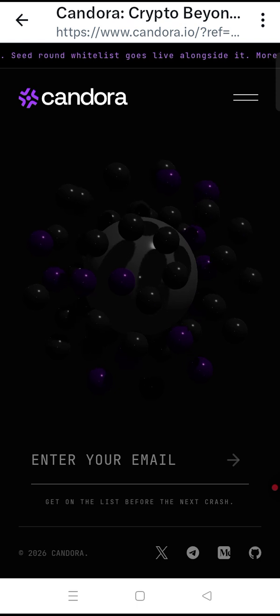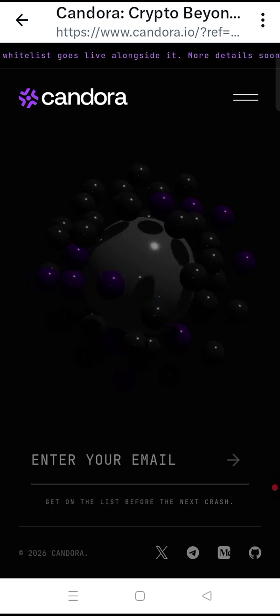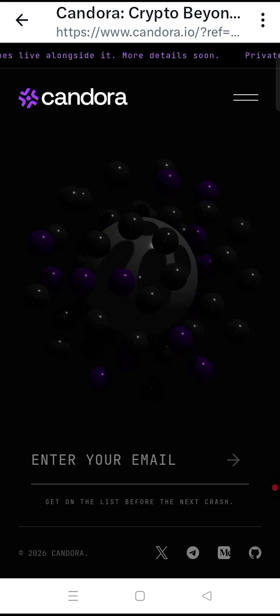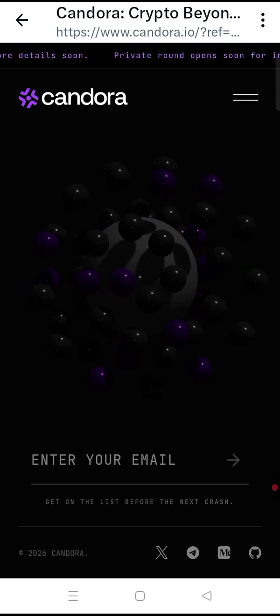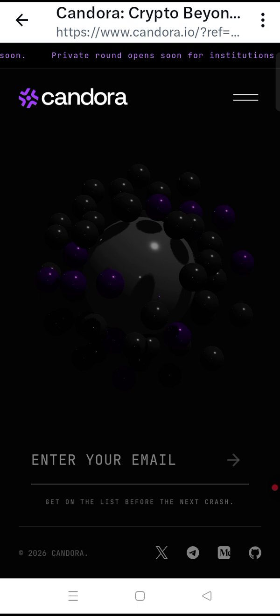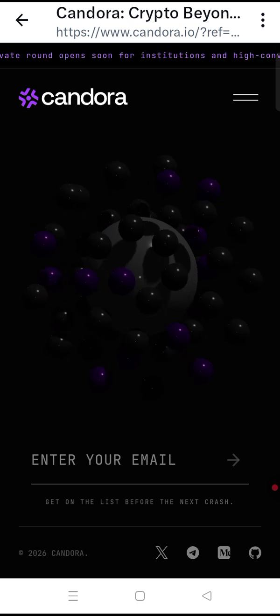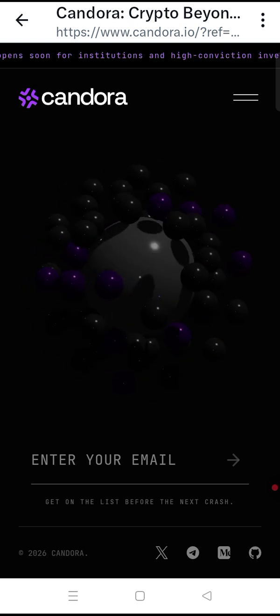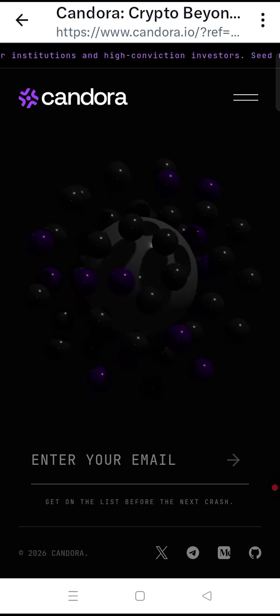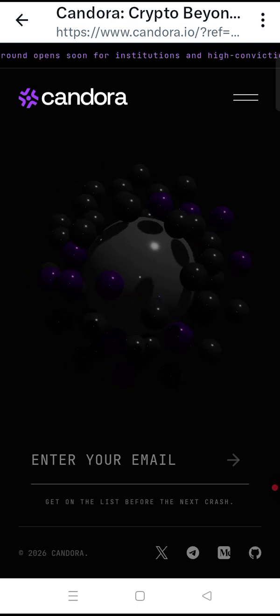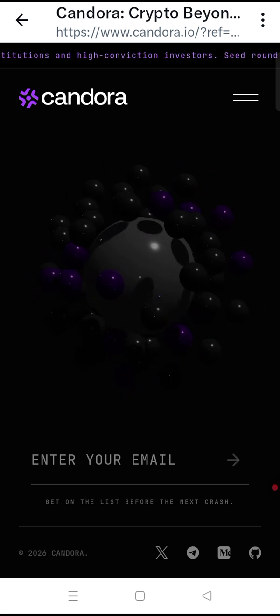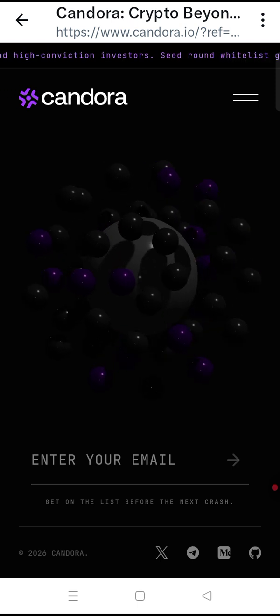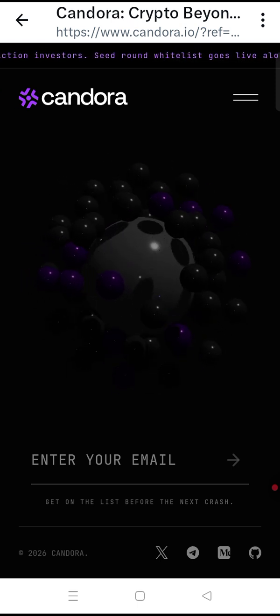When they register and have verified their emails, you'll be paid 2 USDC per person registered using your referral link. So you'll be paid 2 USDC, that is $2, because 1 USDC is the same as $1 or 1 USDT.